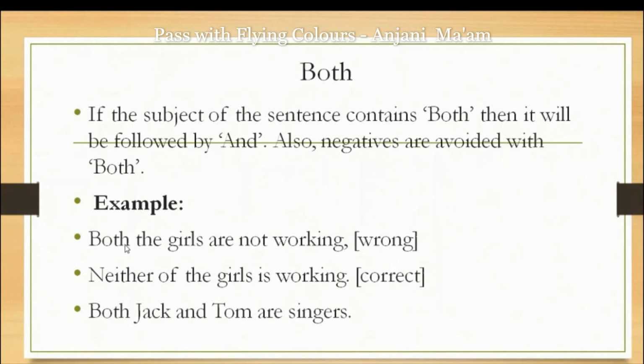First example, both the girls are not working. It is wrong, because I told you negatives are avoided with both. Instead of saying both, we will say neither of the girls is working. It will be correct to use. But a positive statement can be used with two persons. Both Jack and Tom are singers. This is the correct use.